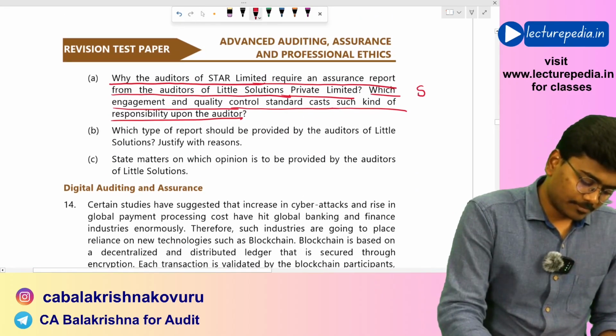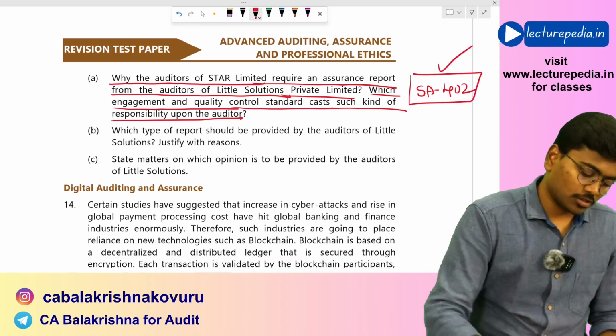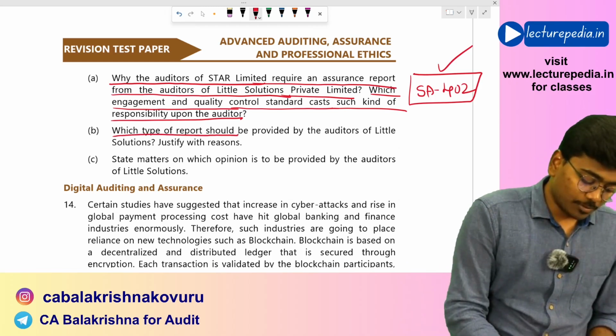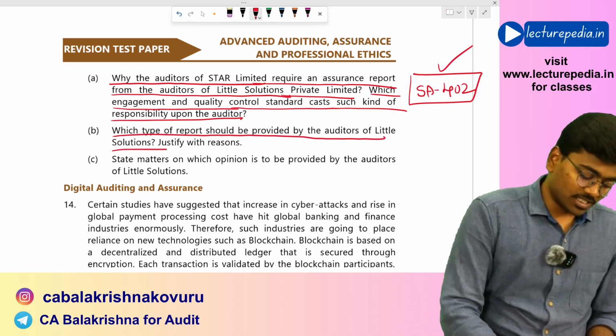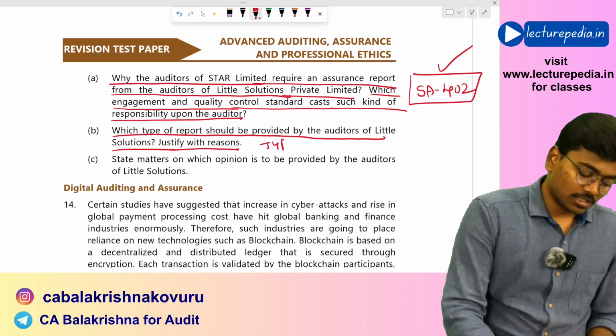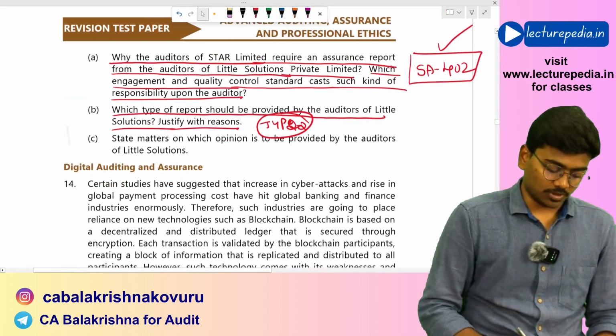And here, as per SA 402, you need to obtain such a report. Which type of report should be provided by the auditors of Little Solutions, and justify the reasons. Here you need to provide a Type 2 report. Why a Type 2 report? Because they also wanted assurance on the operating effectiveness.